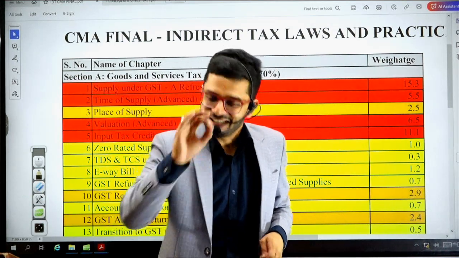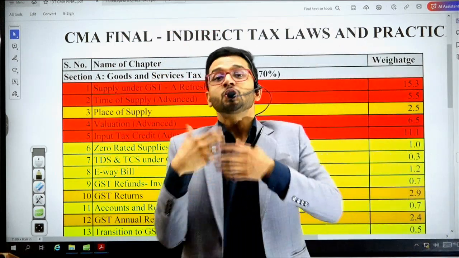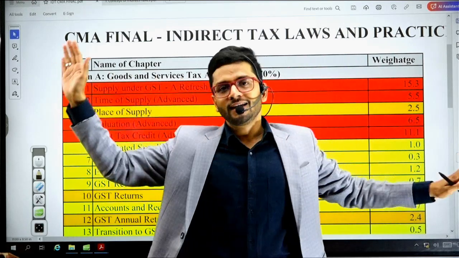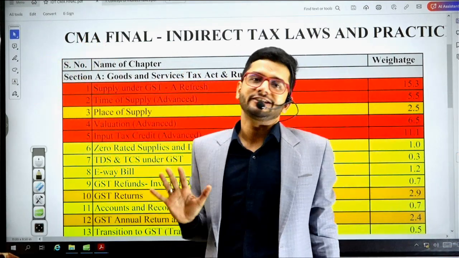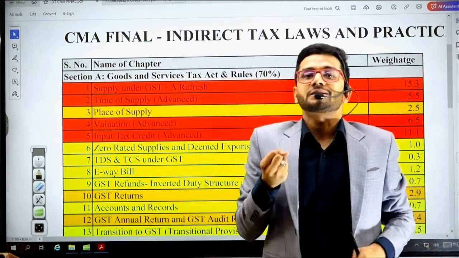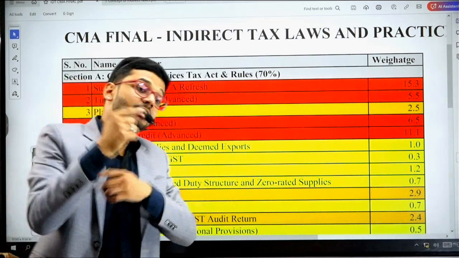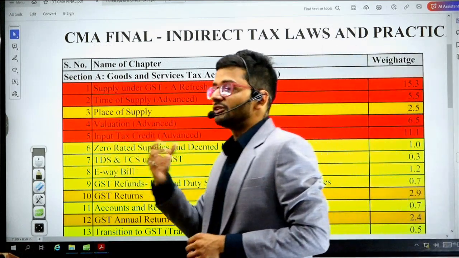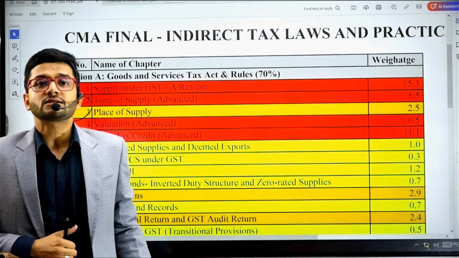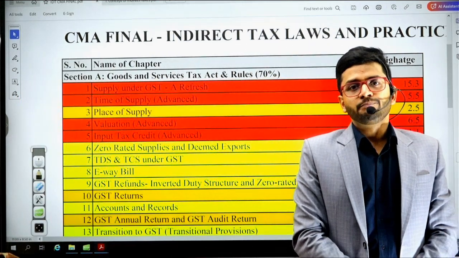And this is an absolutely wrong answer. To answer your question, yes, I will teach indirect tax in a manner that, assuming that you have not studied CMA, you have not studied indirect taxation GST ever in your life. I will start with basics. So won't it waste our time? No, guys, it will not waste your time. It will be a good revision. It will be a good recapitulation of whatever you've done in your CMA intermediate, whatever basics you've studied over there. It will be a good revision for that particular syllabus.